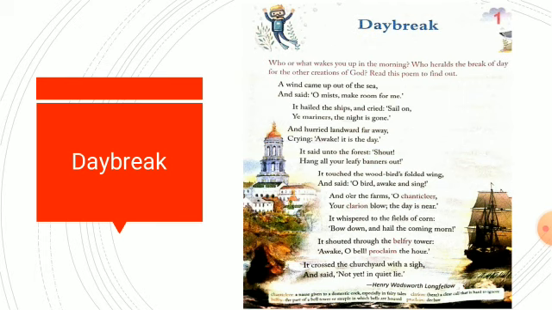It hailed the ship and cried, "Sail on, ye mariner, the night is gone." Now, on and gone, these words are rhyming with each other. So, if you go through the whole poem, the ending words have the same or similar sound and they are rhyming with each other. Rhyming words are those which have the same or similar sound. So you have to open up your ears, and if you listen that two words have the same sound, that means they are rhyming. For example, another example of rhyming words is goat and coat. So you can easily identify which words are rhyming.